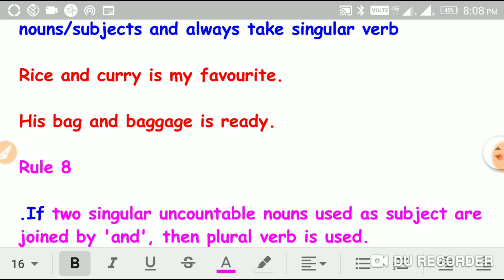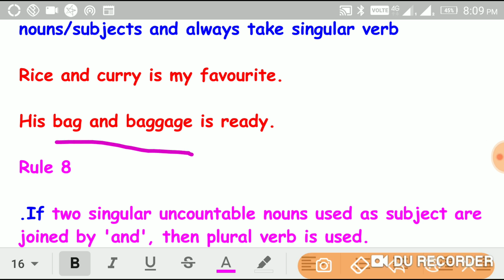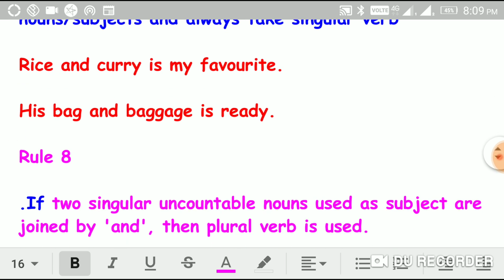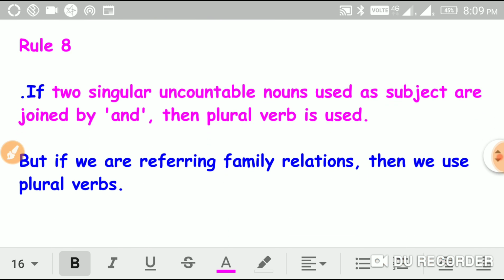And the next is bag and baggage. See here, once again, bag and baggage. Here it is considered as a pair of words. That's why it takes is, that is a singular verb. So now let us move on to rule number 8.